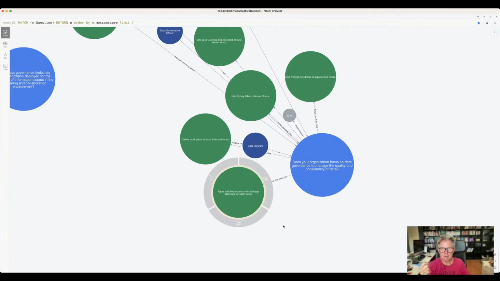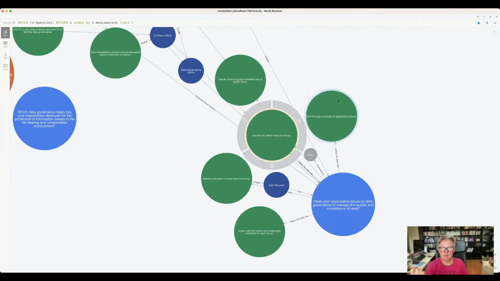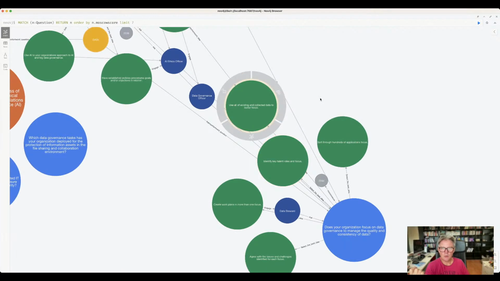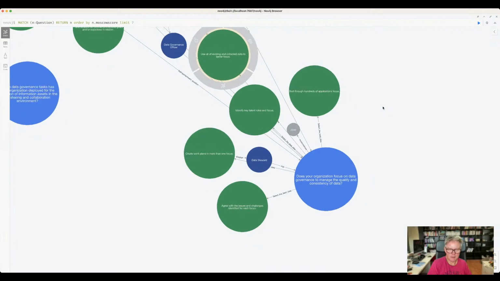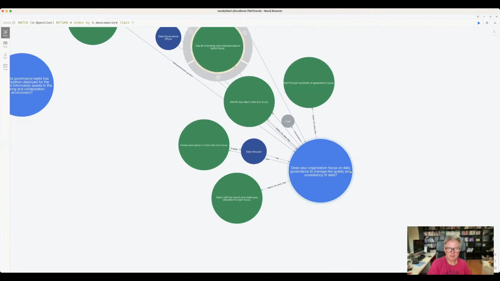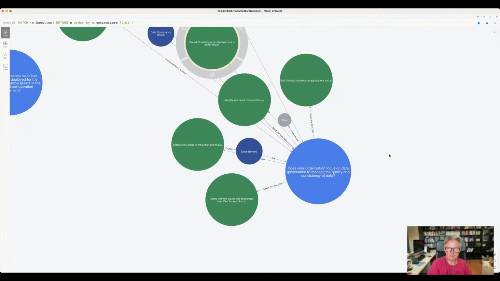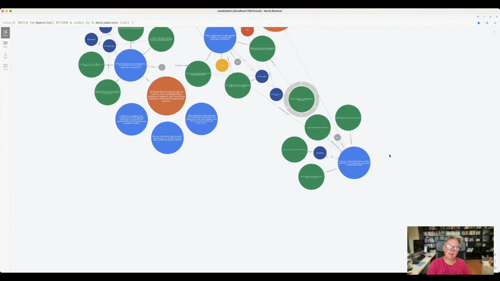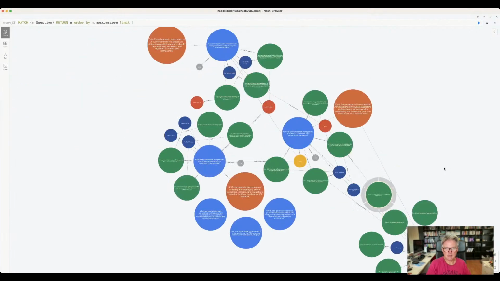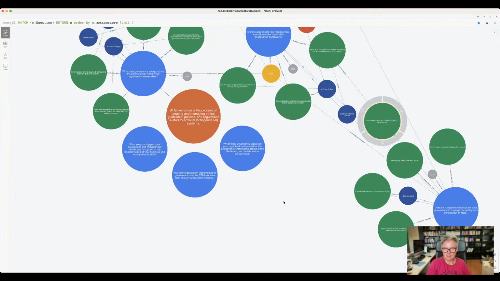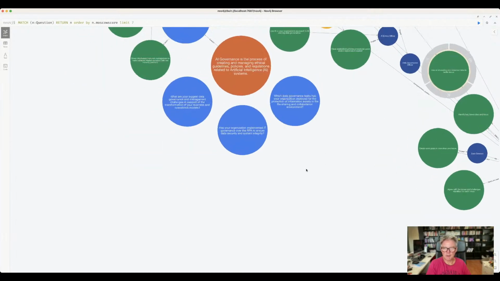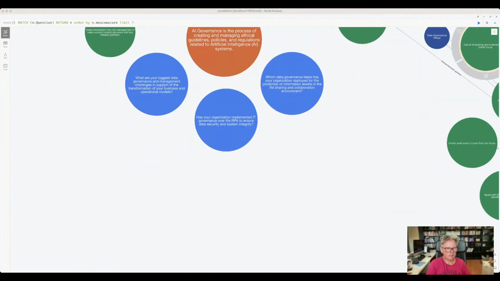Agree with the issues and challenges identified for each focus. Create work plans. Identify key talent roles, and use all of existing and collected data to better have a focus on that data. So focus on data governance to manage the quality and consistency of data. Well, this is all about AI governance, so that's front of mind to definitely be doing that. All right, 3 more to go. Let's be mindful of the time here.